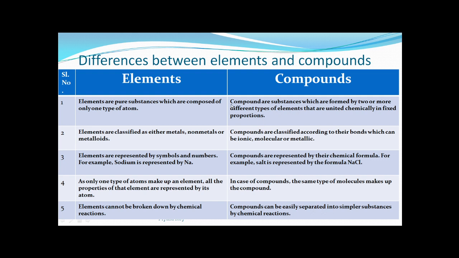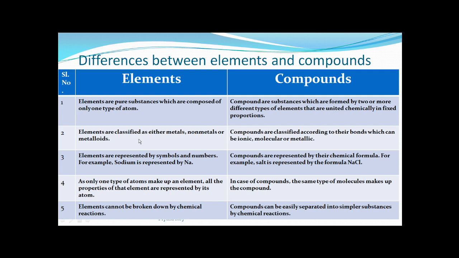So both element and compound are pure substances, but in an element we are going to get only one type of atom, but in compounds we will get two or more different types of elements which will be united chemically, or bonded chemically, in a fixed proportion.